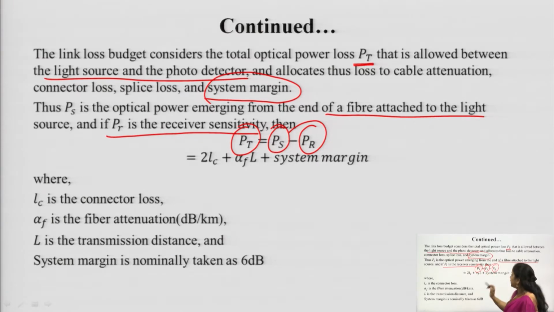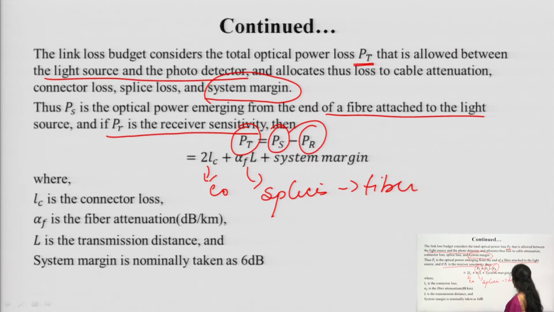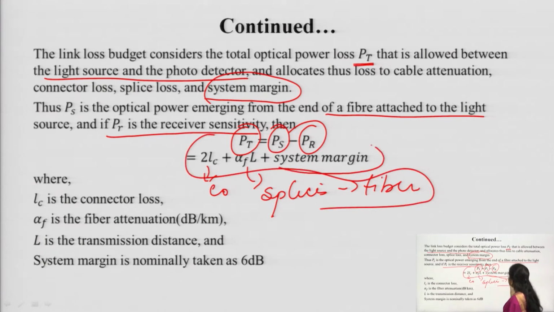In between, whatever connectors, splices and fiber losses there are, all are considered in this system, and a small margin is also taken into account, nominally 6 dB. It is just a safety margin.